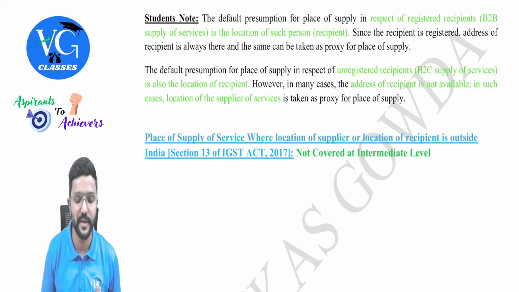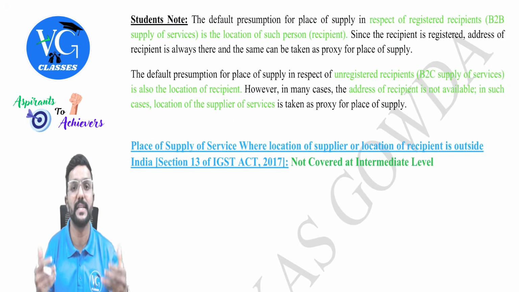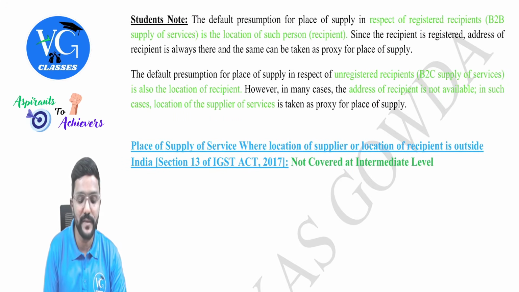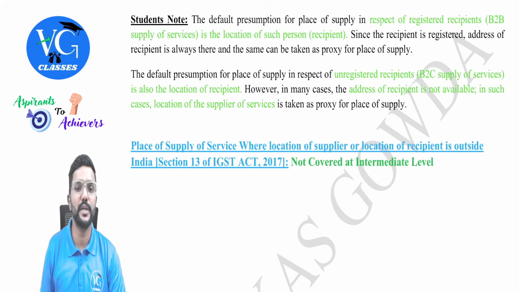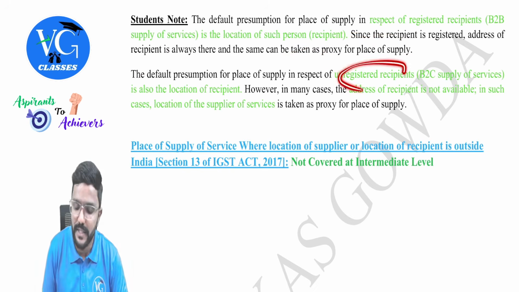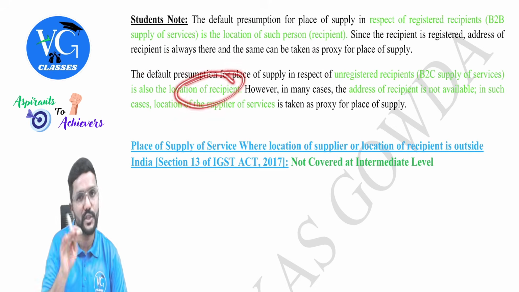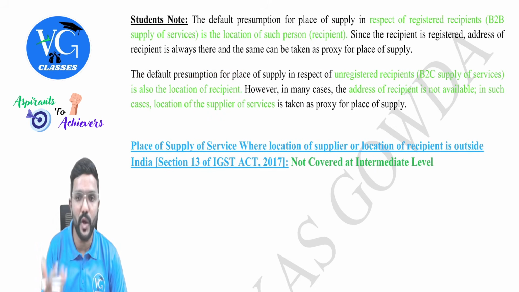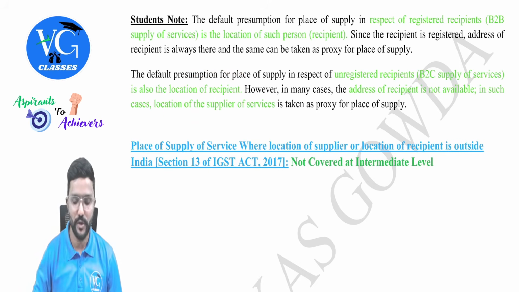Yes, I will just read it. You can see here. The default presumption for place of supply in respect of registered recipients, that is B2B supply of services, is the location of such person, that is the recipient. Since the recipient is registered, the address of the recipient is always there, and the same can be taken as a proxy for place of supply. Okay, sir. Then the default presumption for place of supply in respect of unregistered recipient, that is B2C supply of services, is also the location of recipient. First choice is location of recipient. If that is not available, then only we will take the location of supplier.